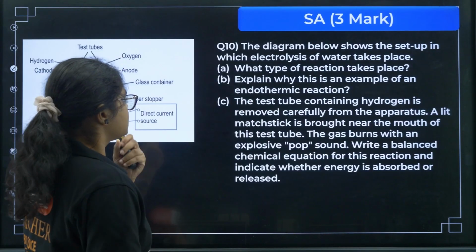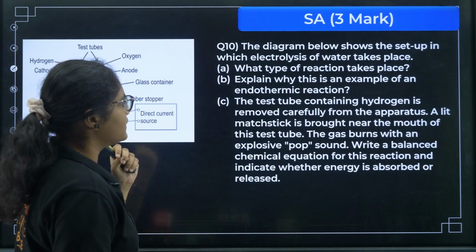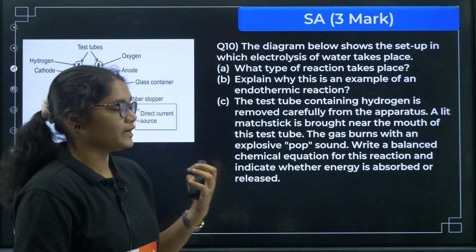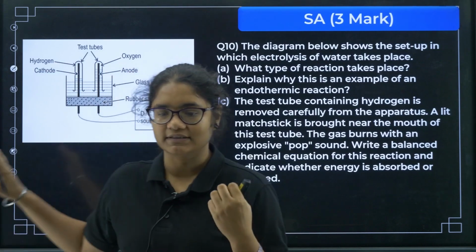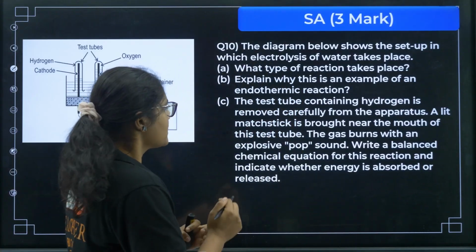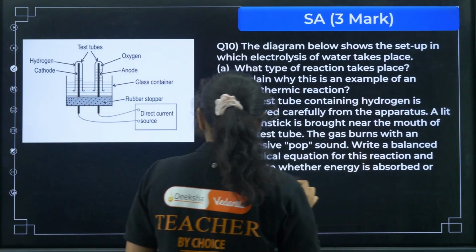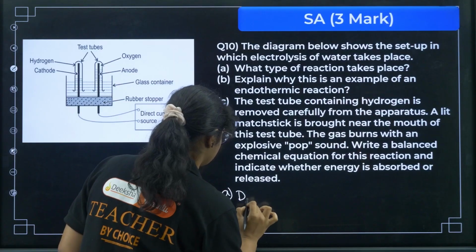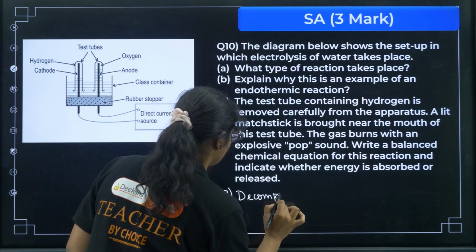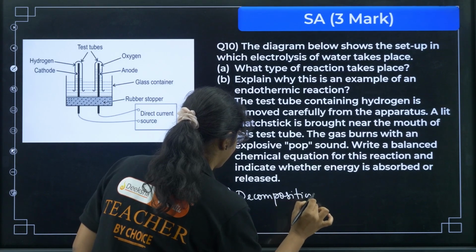Okay, next question number 10 is here. The diagram below shows the setup in which electrolysis of water takes place. Okay, you can see the diagram here, electrolysis of water. What type of reaction takes place? So it is what? Decomposition, right? In this, water molecule is broken to H2 and O2 gas.